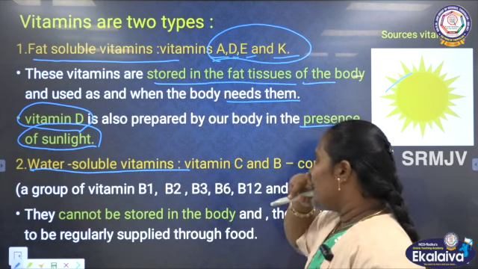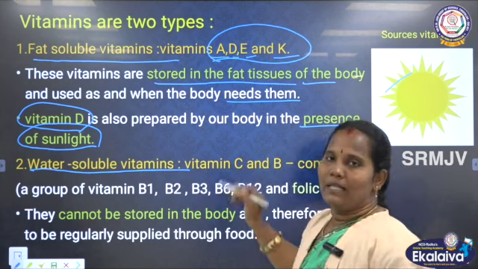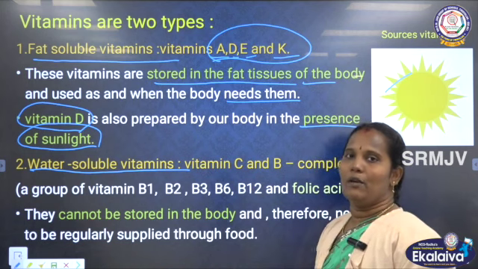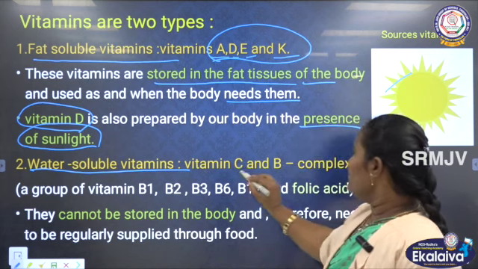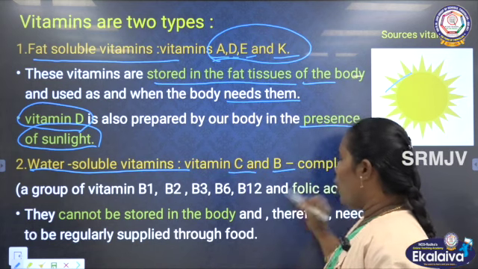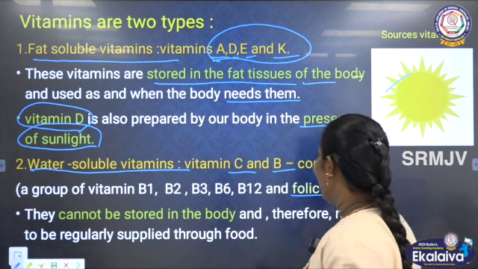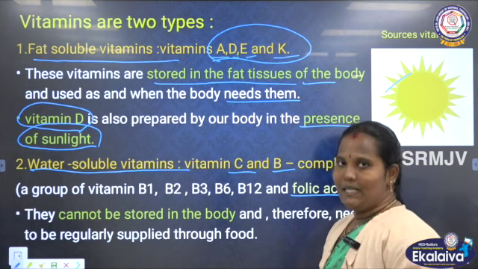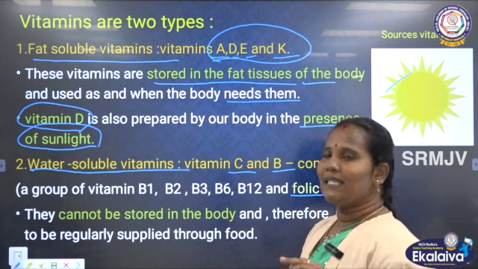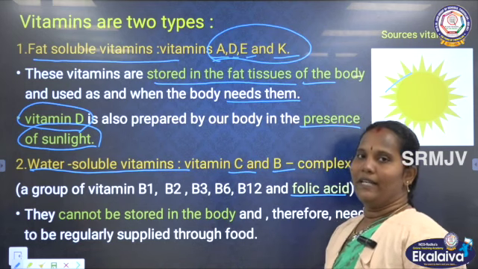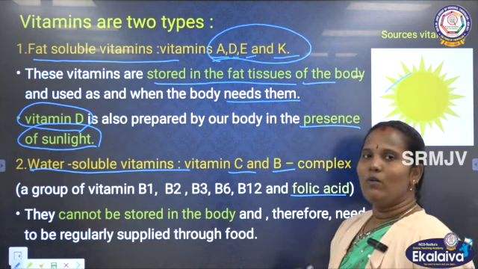Then the next one is the water soluble vitamins. What are the water soluble vitamins? We can say vitamin C, B complex, as well as folic acid. These are all examples of water soluble vitamins.